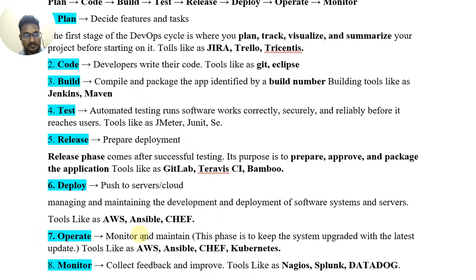Seven is operate, monitor, and maintain. This phase is to keep the system upgraded with the latest updates. Tools like AWS, Ansible, Chef, and Kubernetes. Monitor is the final phase of the DevOps methodology. Monitor collects feedback and improves the application. Tools like Node.js, Splunk, and Datadog. These tools are used step by step in the DevOps methodology.